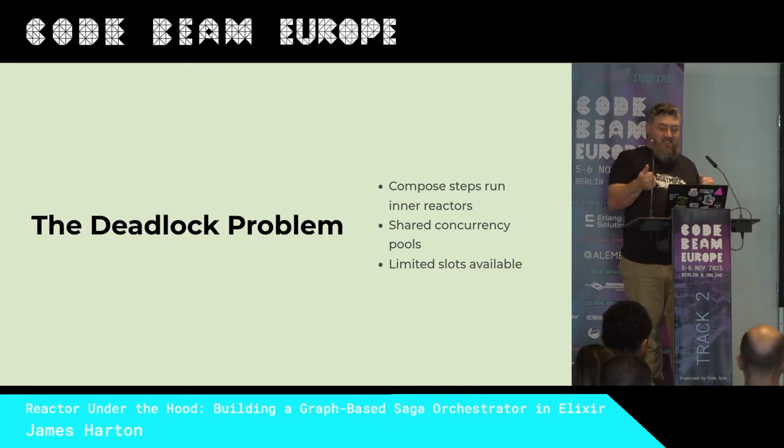Then it hits a compose step that needs to run another reactor. So we take one of the limited slots for this compose, and now we start another reactor, and it doesn't have any concurrency left to make progress. And this is especially bad if all your 16 slots are used by reactors trying to run more steps, which happens. So the reactor grabs the last available slot to start the inner reactor, but now the inner reactor needs to run its own steps and there aren't any left.